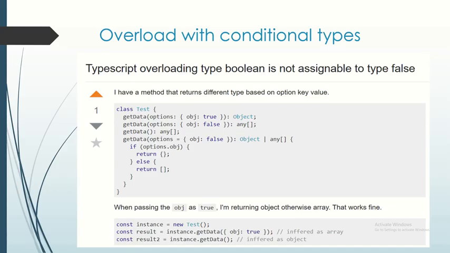The problem this person is having is that if the object contains true, that's okay. If the object contains the constant false, that's also okay. But if the object contains something that's just of type Boolean, it's not known at compile time whether it's going to be true or false, so the compiler won't be able to pick any of those overloads because it's not true, it's not false, and therefore it doesn't know which overload to pick.